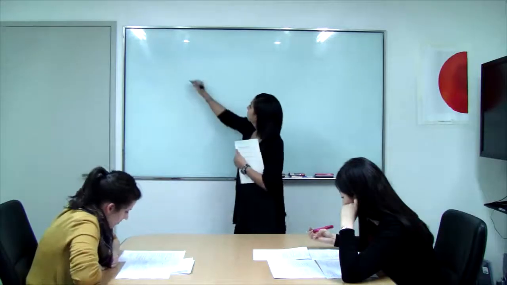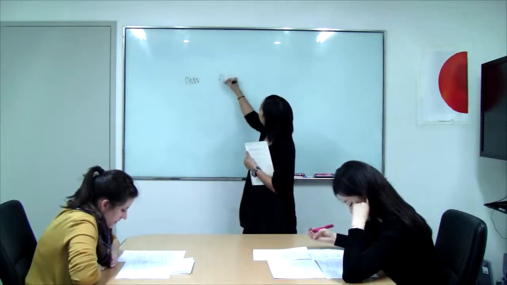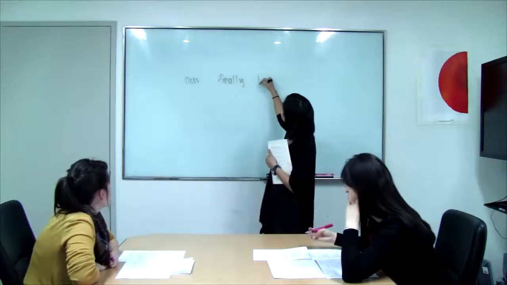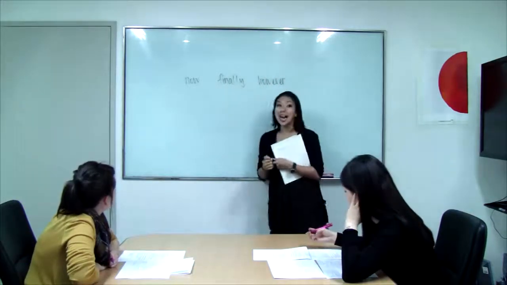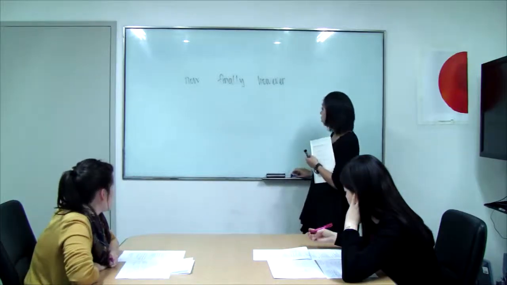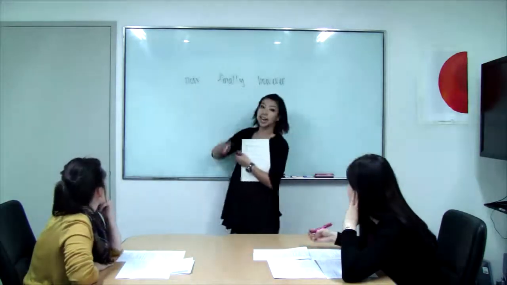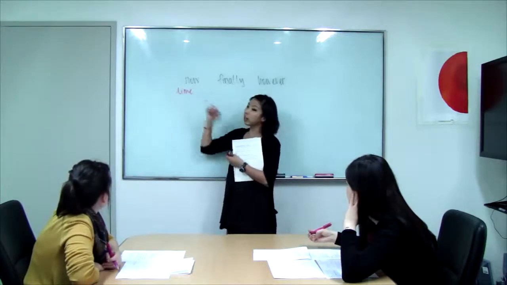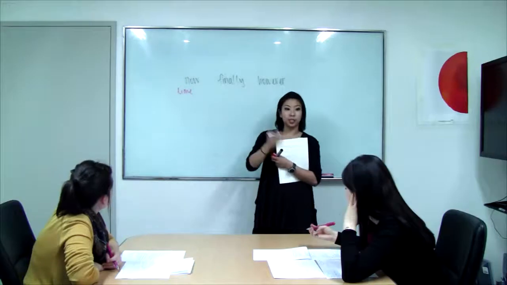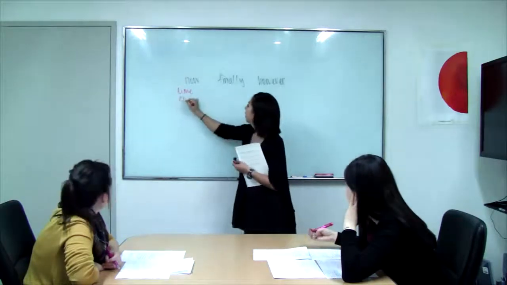Okay. All right, so great job with the elimination section. Now let's move on to connect. Okay, so Megan, can you read the words in the box for us? Now, finally, and however. All right, so now we need to figure out what kinds of transitions these are. So Julie, what kind of transition is now? Time. Okay. And what other kind of transition can it be, Julie? Cause and effect.